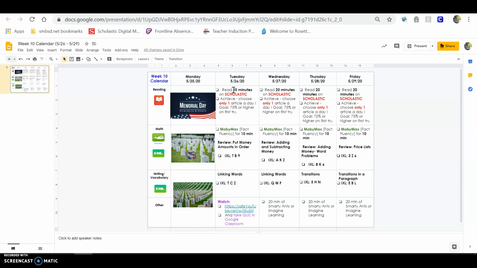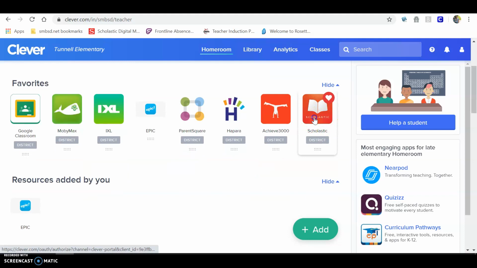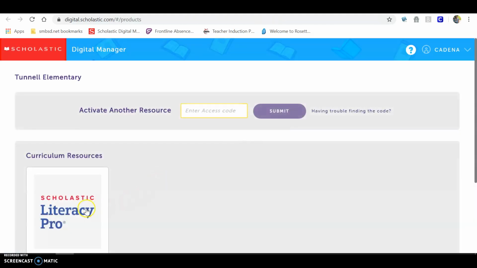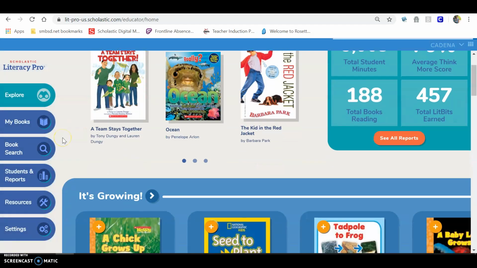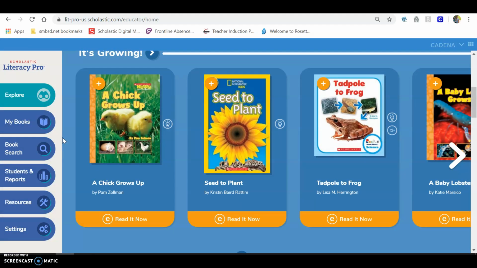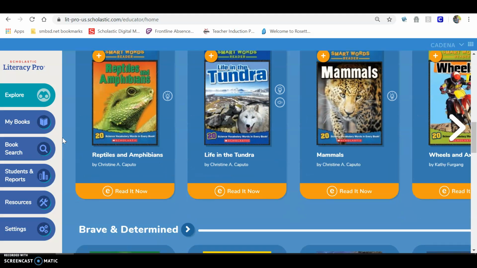So I know that you understand what you are reading. So just a reminder, to get to the Scholastic News or Scholastic Reader, you're going to go to Clever. You're going to click on Scholastic. And then you're going to click on Literacy Pro, and yours might look a little bit different than mine, but it should look something like this, and you have the opportunity to pick whatever you want to read.